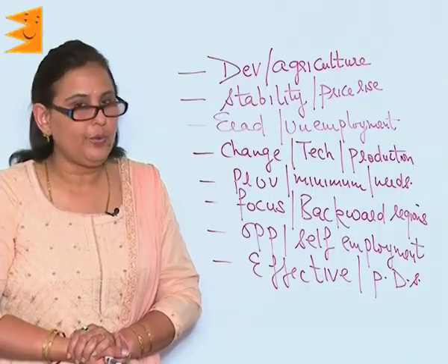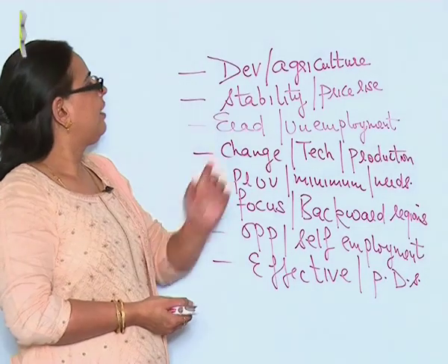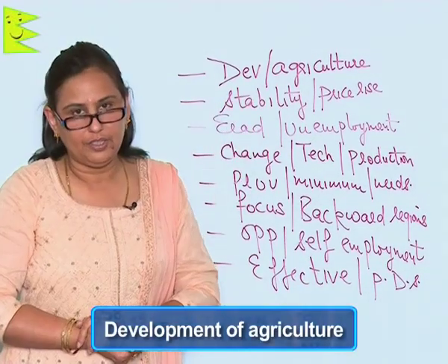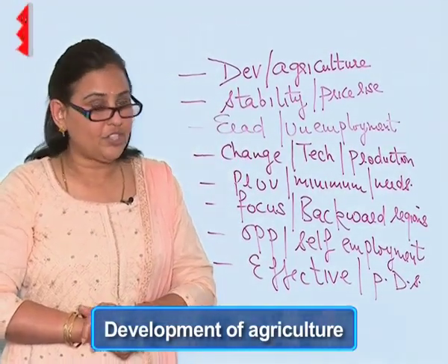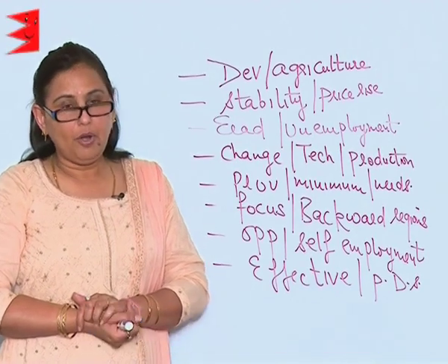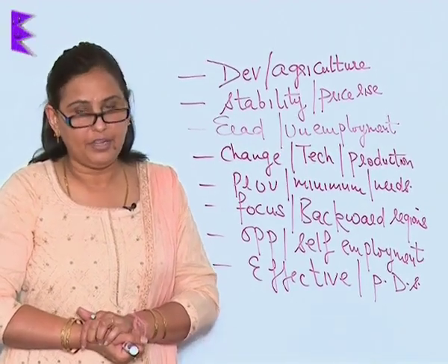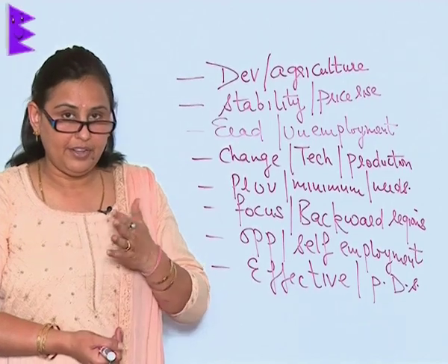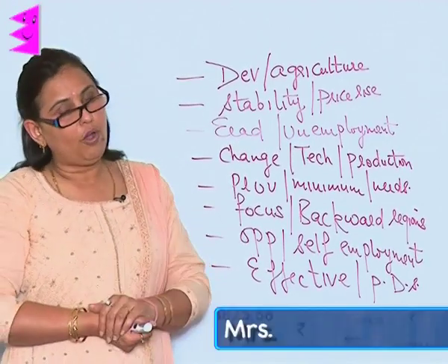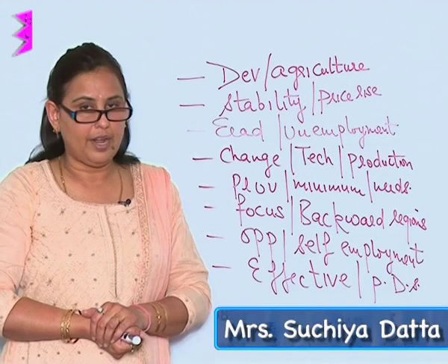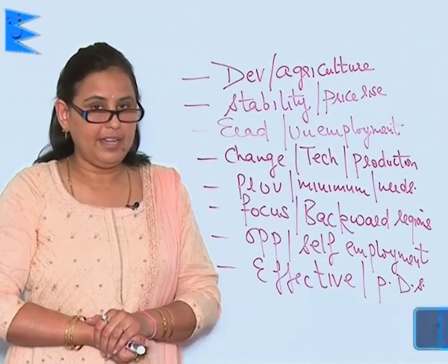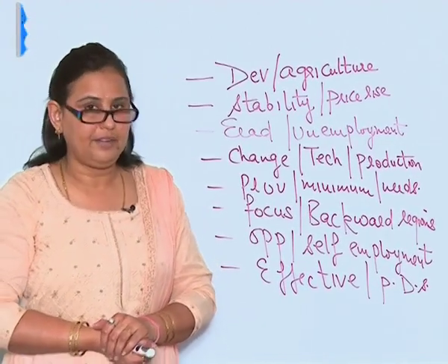Other measures to combat poverty are development of agriculture. We have to use such techniques in agriculture, modern means of agricultural implements that would increase the output of the agricultural products, which would definitely eradicate poverty in the country.